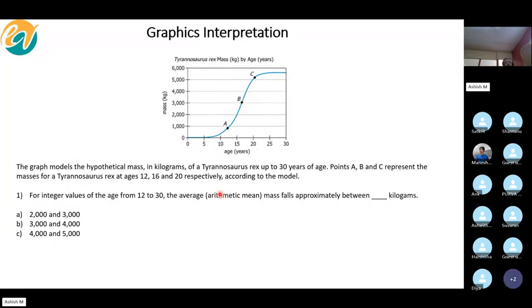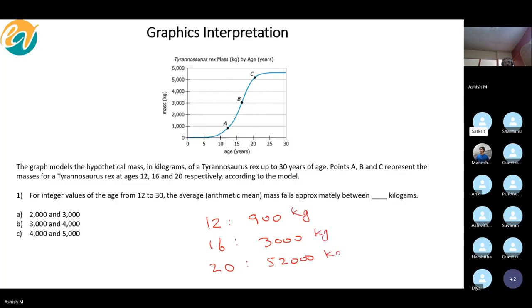So, for example, at the age of 12, what is the mass? At the age of 16, 3000. And at the age of 20, 5200. Okay. Right. Is it B? Which one? B. Okay. All right.